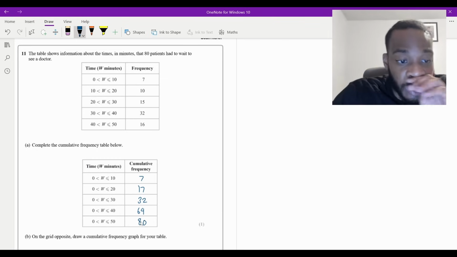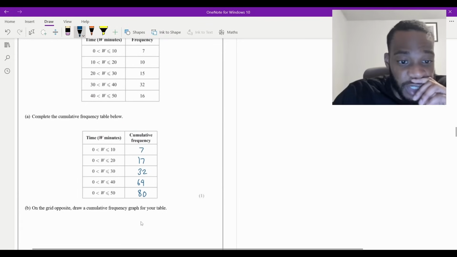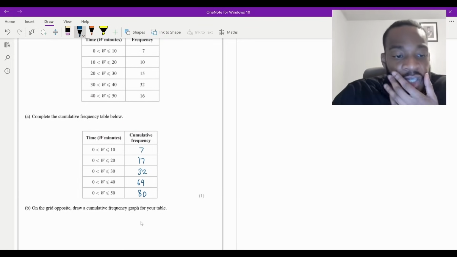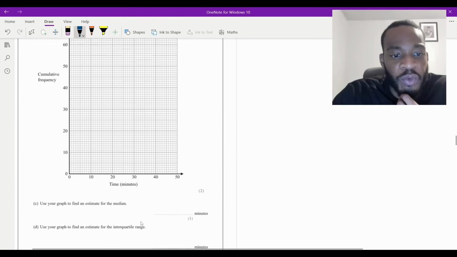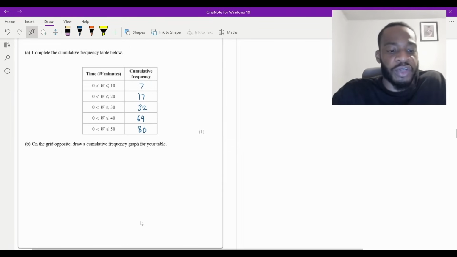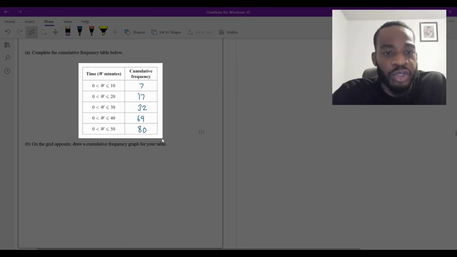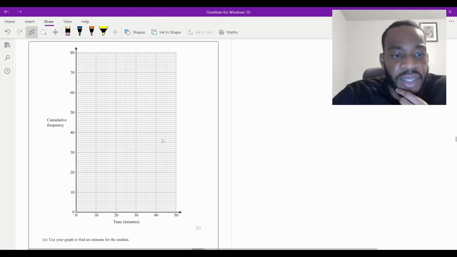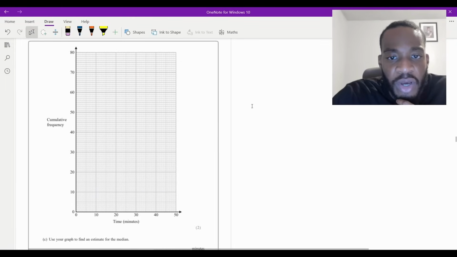And then now part B says on the grid opposite, draw a cumulative frequency graph for your table. So the grid is on the next page. So what I'm going to do is we've got the grid there. I'm going to actually just screenshot this table here, and then I'm just going to use that, so I don't need to keep going up and down. And I think that's very efficient. So doing that.